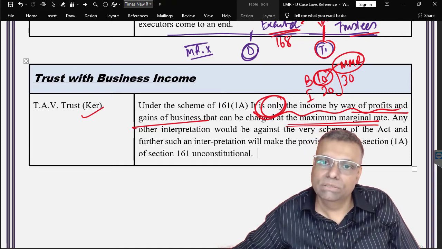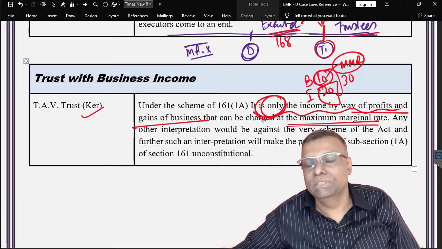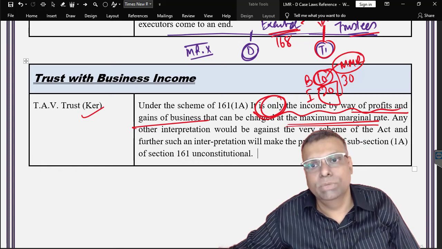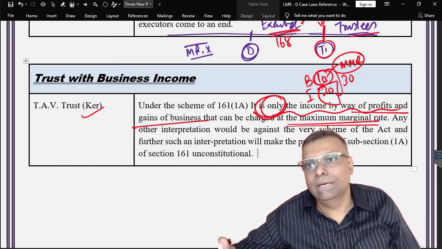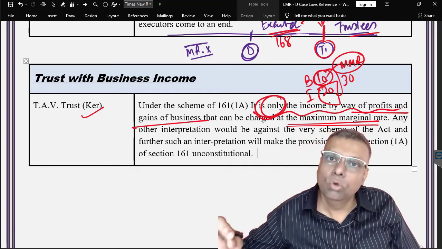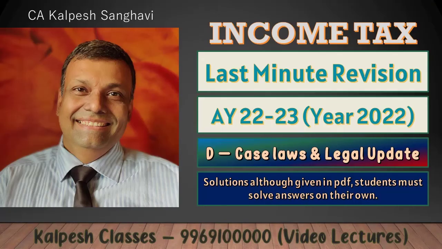So if you have a business income, then only to the extent of the business income it will be the maximum marginal rates of tax, and other incomes will be on their own merit. That means depending upon whether shares are determined or not determined, and like that. All these situations have to be understood thereafter. But if you are applying the MMR provisions with respect to the business income, then it is applicable only to the extent of the business income. This is how this particular court has taken the view.